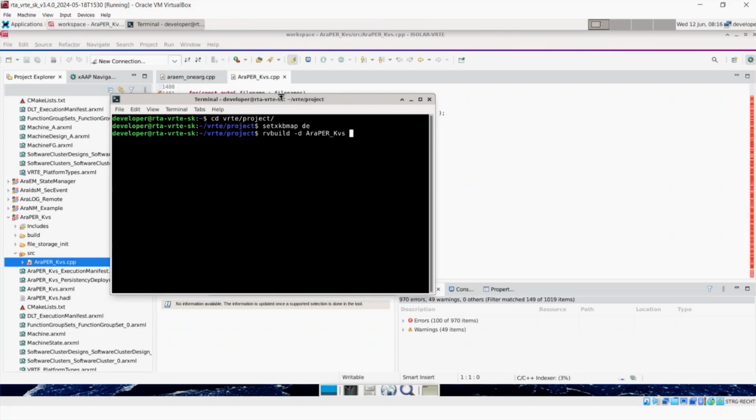So machines 10, 11, 12 are QNX machines running on Linux. 20, 21, 22, 23 are Intel machines running Linux. The 30 machines are ARM machines on QNX, and the 40 machines are ARM machines running Linux. So I'm going to put a magic number in here, but it's not actually a magic number. It's the identifier for the virtual machine that we want to run it on.